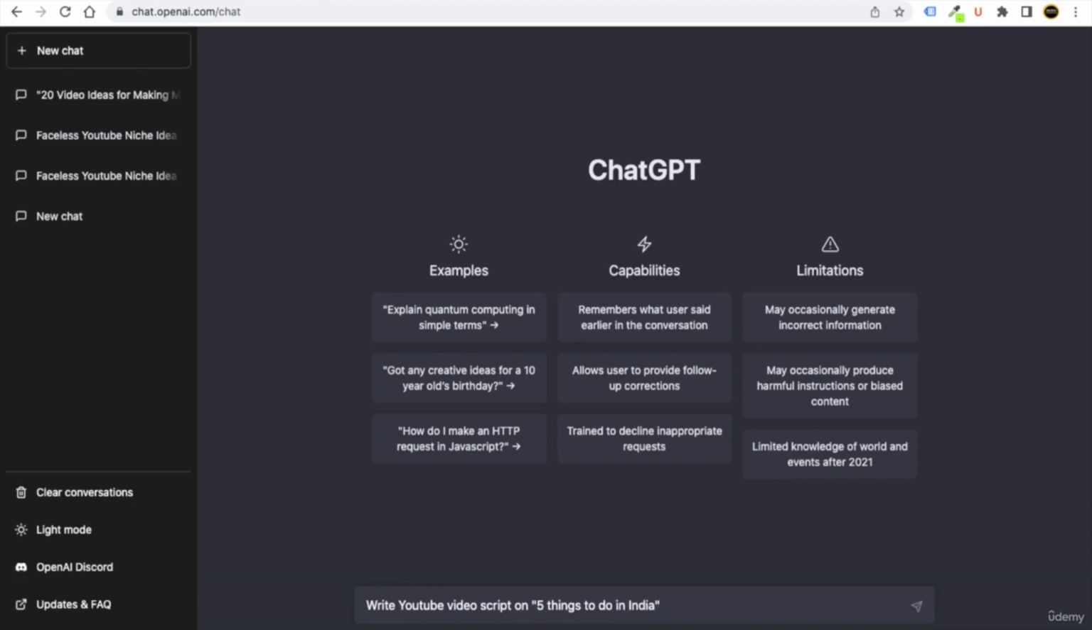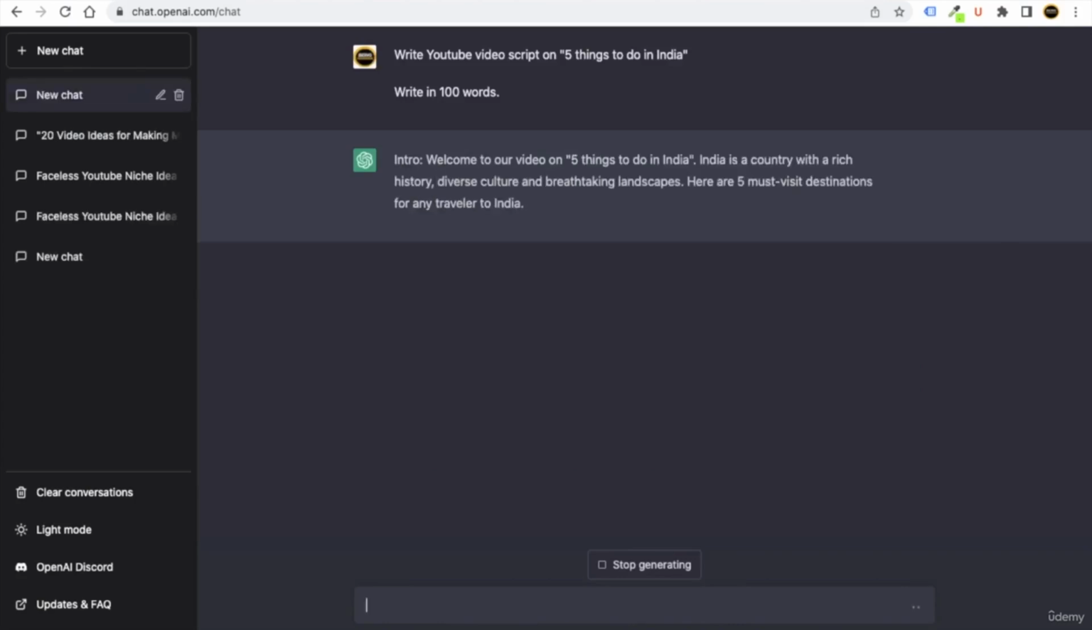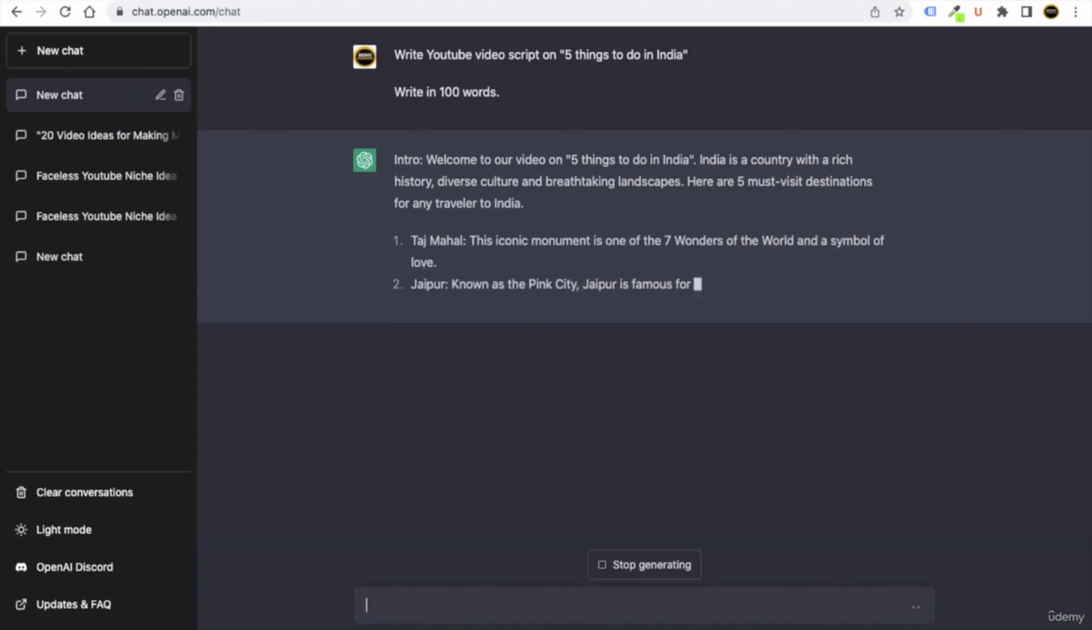Okay, and then you can just click on the shift and enter button to go to the second line. And here also you can just mention write in 100 words, or you can specify it more, like 100, 200 words, whatever you want, and click on enter. Okay, so now ChatGPT is going to give you the video script. What are the things you should do in India if you visit India.